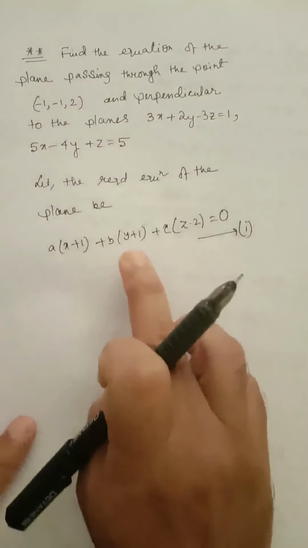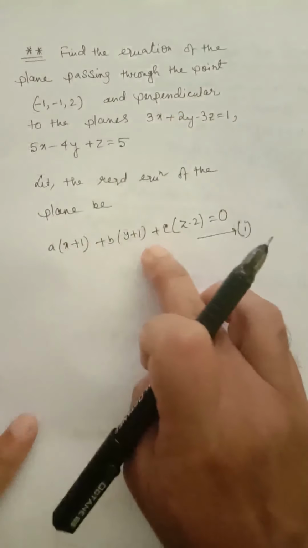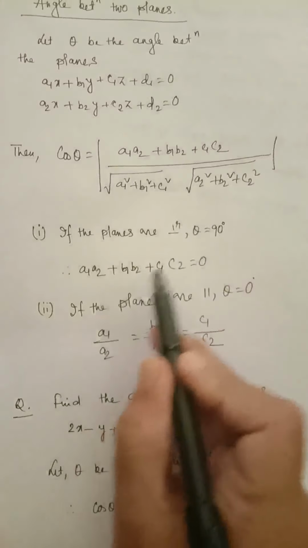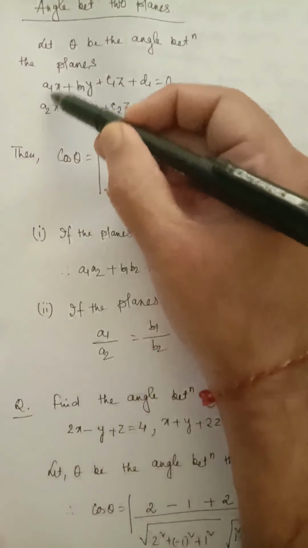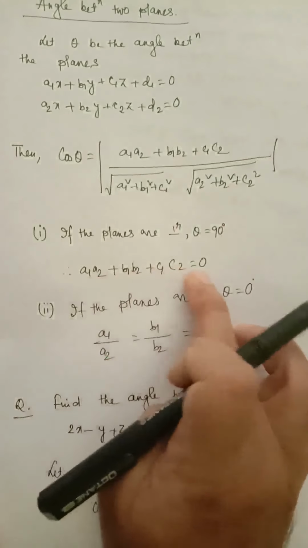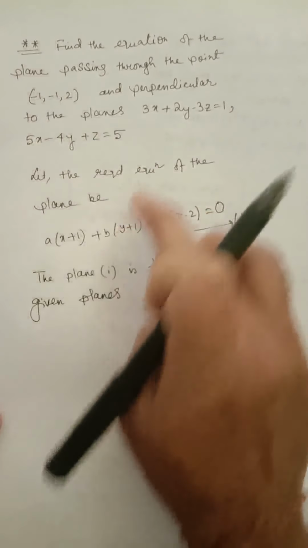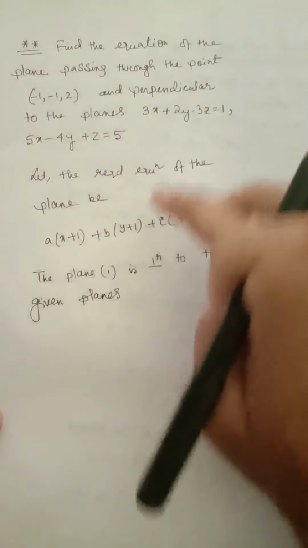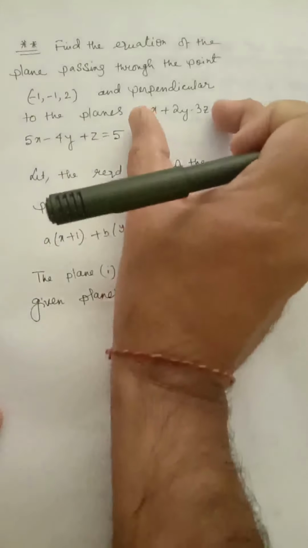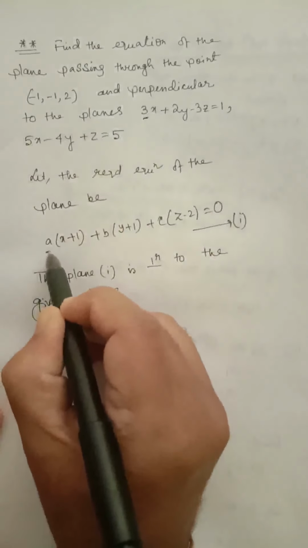Now this required plane is perpendicular to the given planes. This plane is perpendicular to this plane, and this plane is perpendicular to this plane also. We know two planes will be perpendicular if a1 a2, that is coefficient of x into coefficient of x, plus b1 b2 plus c1 c2 equal to 0. This is the condition for which two planes will be perpendicular. Now the required plane is perpendicular to the given planes. Now if the required plane and the first plane are perpendicular, we will get a1 a2, that is coefficient of x 3, coefficient of x here is a.